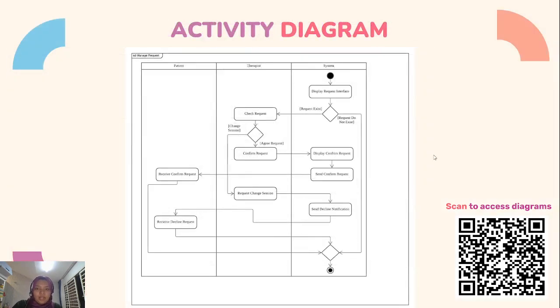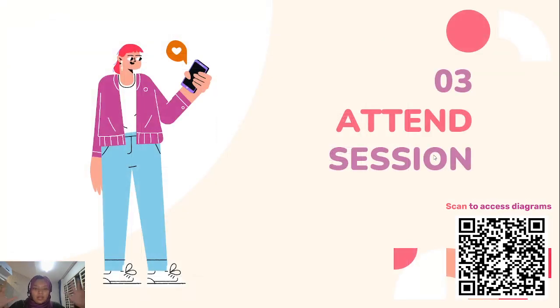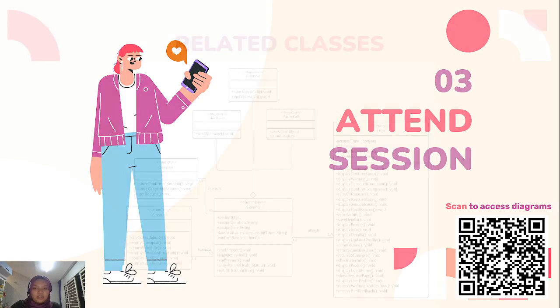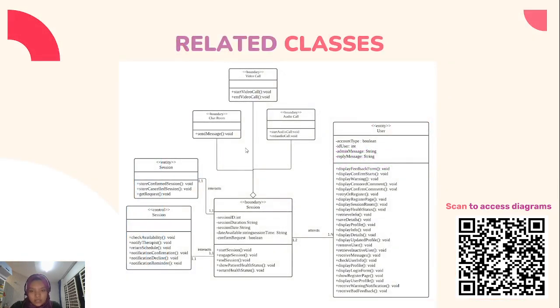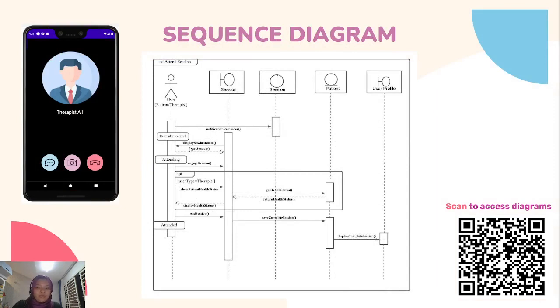Okay, moving on, here is the activity diagram. The last use case is attend session. Attending a session can be done by using chat room, video call, and also audio call. First thing first, the user must be reminded of the session here. And then once they start the session, the state will be changed to attending.